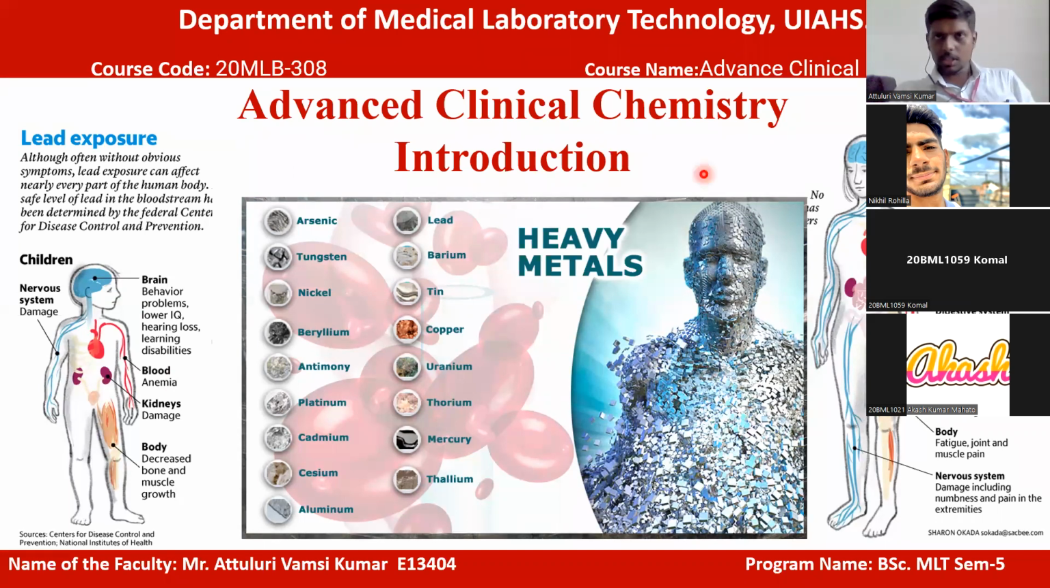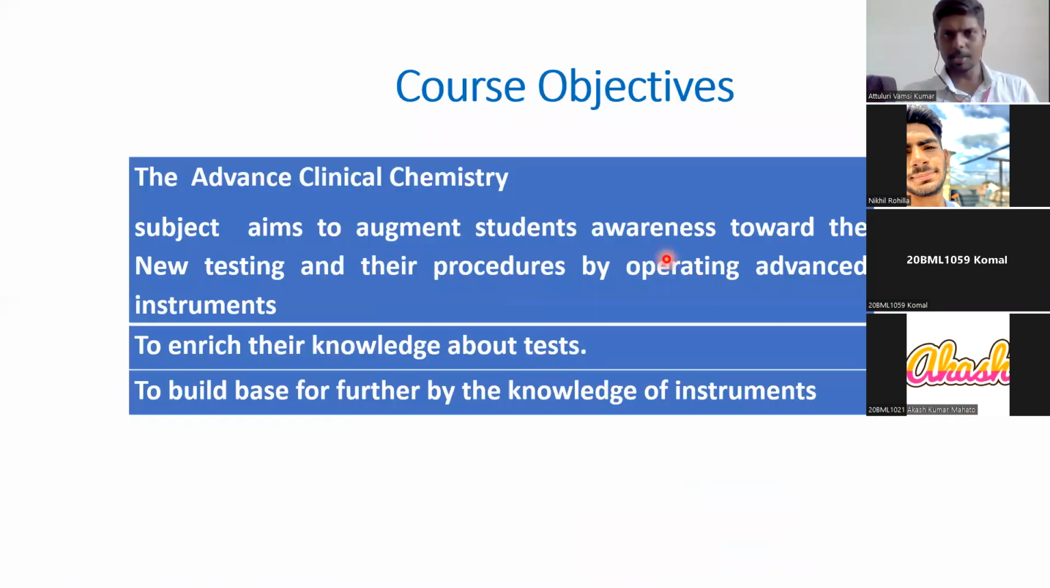So, the subject code is 20 MLB B308. Very good morning, students. The subject name is Advanced Clinical Chemistry. As we know, we are studying all heavy metals in this subject. So, we have only 2 units. The first unit is all about the toxicity and poison of heavy metals, and the second one is organ markers, organ system markers, and various types of blood markers.